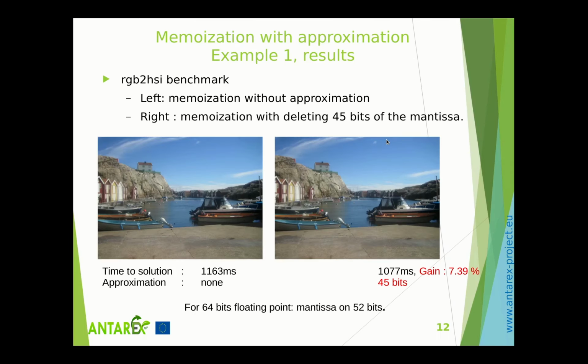We present now the effect of the approximation on some examples. In this example, it is a transformation of a picture from one format to another format. At the left, you have the memoization without approximation with this time. And at the right, the memoization with deletion of 45 bits of the 52 bits of the mantissa. And you have a gain of around 7% without any difference in the resulting pictures.